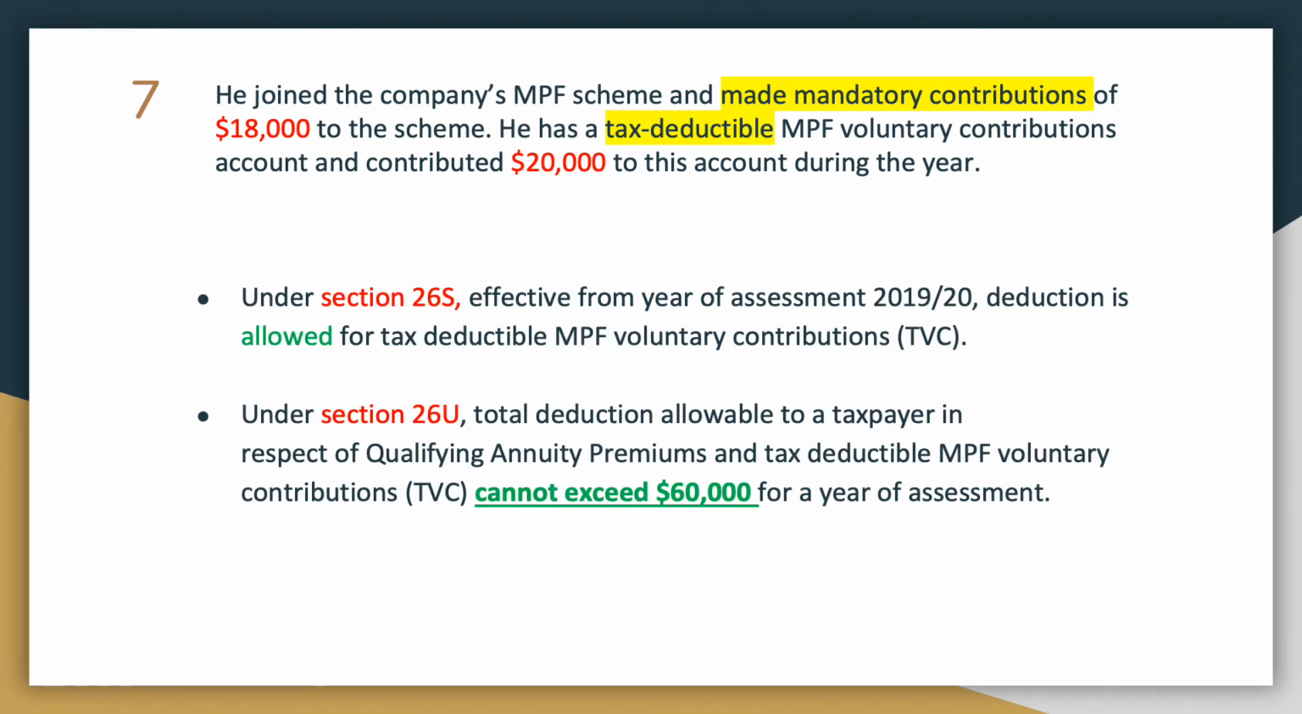Under Section 26S, effective from the year of assessment 2019/20, deduction is allowed for tax-deductible MPF voluntary contributions. Under Section 26U, the total deduction allowable to a taxpayer in respect of qualifying annuity premiums and tax-deductible MPF voluntary contributions cannot exceed $60,000 for a year of assessment. As a result, the $20,000 could be fully deducted.